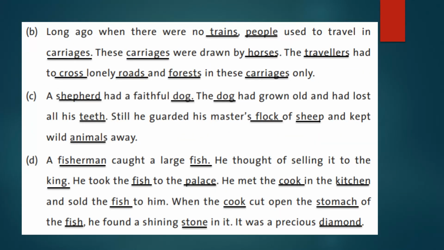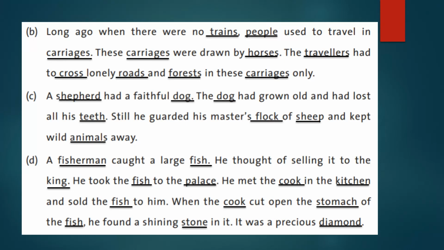Next, long ago when there were no trains, people used to travel in carriages. These carriages were drawn by horses. The travelers had to cross lonely roads and forests in these carriages only. In this passage, all these underlined words are naming words.